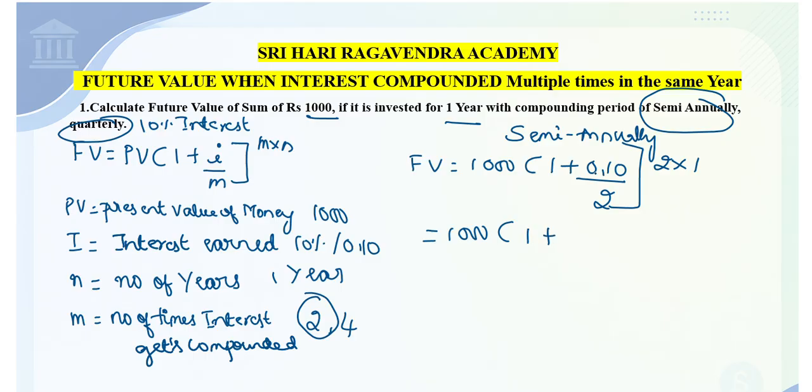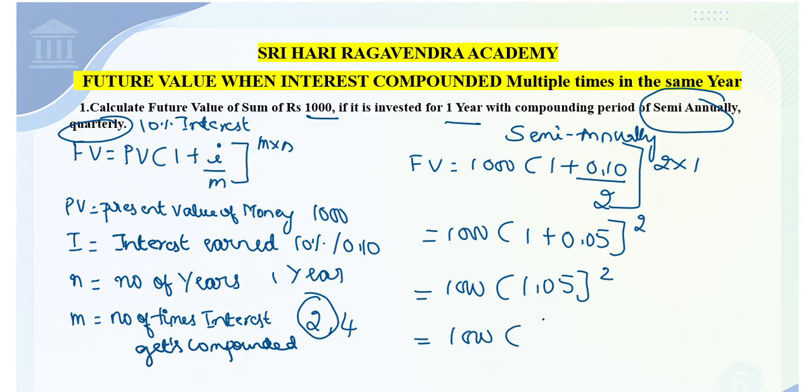So therefore, it should be 1000 into 1 plus what is 0.10 divided by 2? It is 0.05. 2 ones are 2. So 1000 into 1 plus 0.05, which will become 1.05, to the power of 2. What is 1.05 to the power of 2? It will be 1.1025.